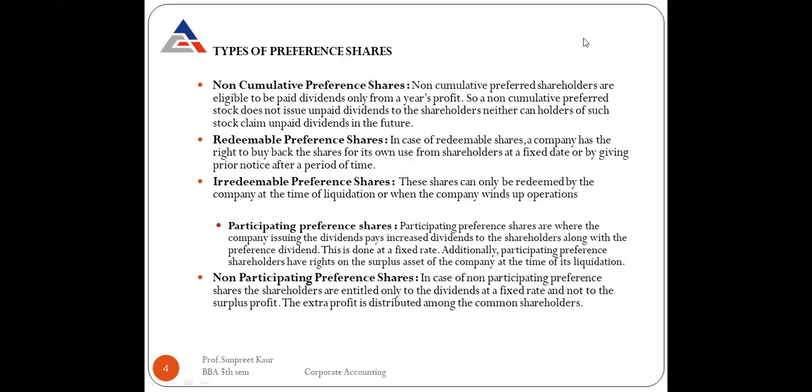Non-cumulative preferred stock does not issue unpaid dividends to the shareholders. Neither can holders of such stock claim unpaid dividends in the future. So I hope it is clear to you all that the non-cumulative preference shares are those shares which are paid from a year's profit to the preference shareholders, right?